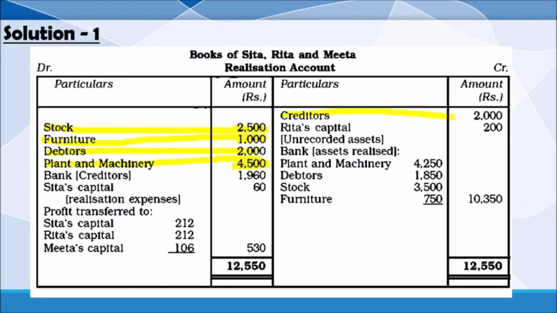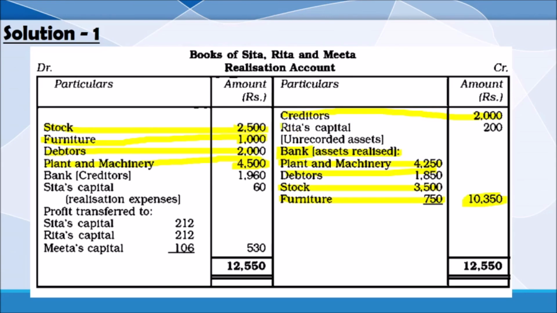And creditors is the only item in the liability side. 2,000 is the amount. It is transferred. Then what we have to do? Next, what we have to do? There is a realized value of bank, means a realized value of all the assets. It is given in the question. Additional information, the realized value of plant, debtors, stock, furniture. We have to write under the heading bank. And the total will be written in the amount column.